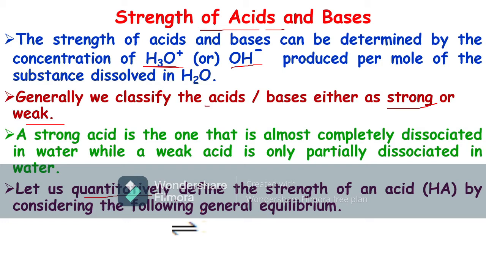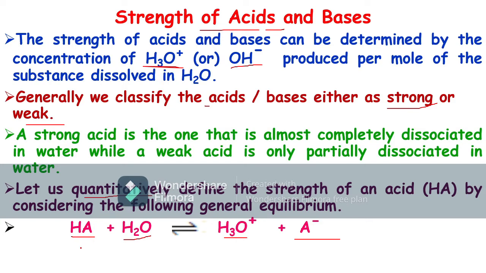Here, A indicates acid. An acid donates a proton according to Lowry-Bronsted theory, so we are taking HA. Here water acts as a base. It accepts a proton from the acid, forming hydronium ion and A minus, which is the conjugate base.